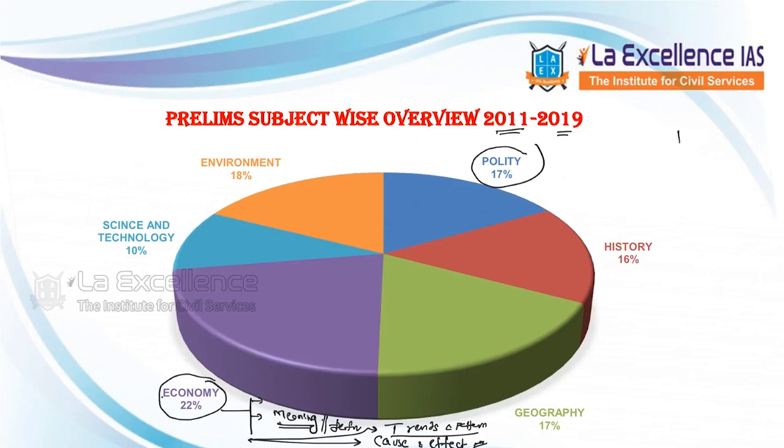And after this, in the economy itself, we have other kinds of questions. Certain economic institutions are there, international economic institutions, especially the World Bank and IMF.